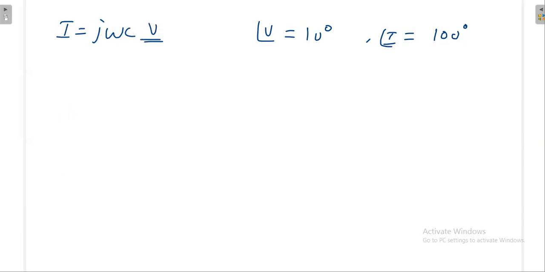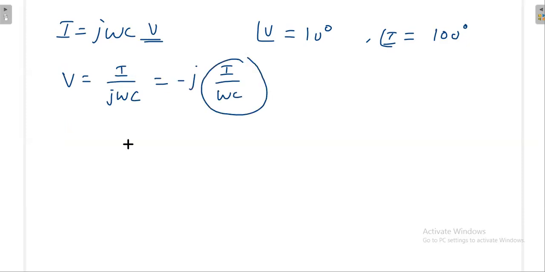Okay, wait. So if V is equal to I divided by J omega C, then this is -j I divided by omega C. -j வந்துடுச்சுங்களா? See, finally current leads the voltage or voltage lags the current. Okay, voltage lags the current.